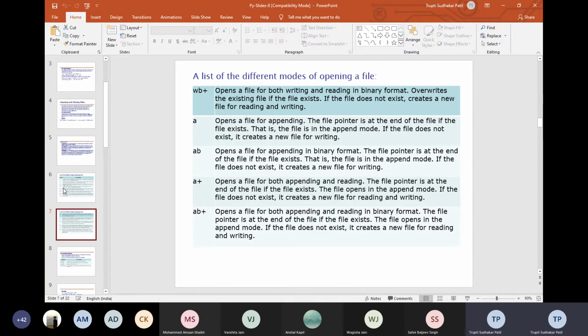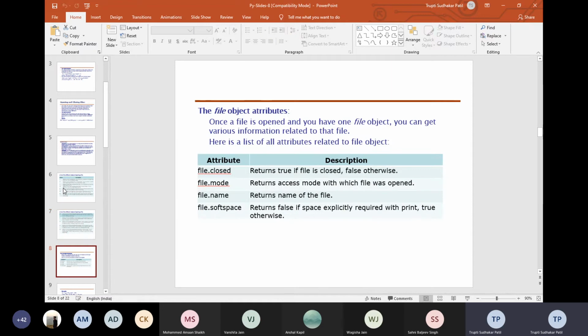Then ab means what? Opens for appending in the binary format. The pointer at the end of the file should exist basically. इसमें end of file होता है, read में beginning में होता है. Then a+ opens for appending and reading, and ab+ opens file for appending and reading in binary format. Okay. Then whenever we are opening a file, we have to every time close the file. So that will be f.close.